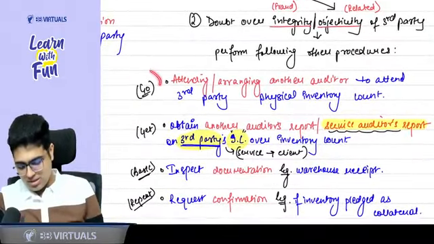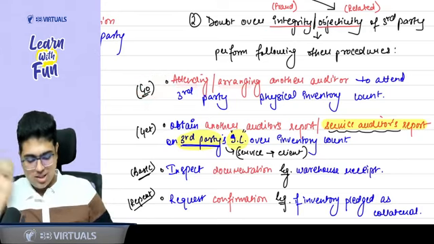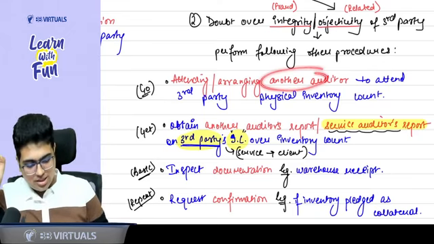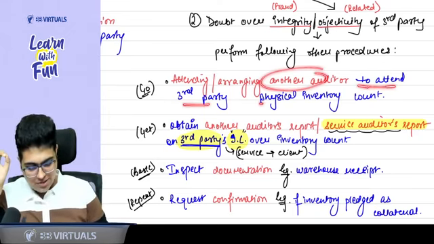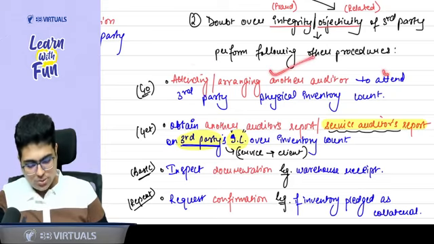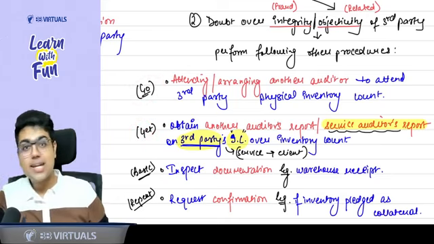First thing you can do is go. Go means attending or arranging another auditor to attend the third party physical count. So either you can go and attend, or you can arrange another auditor to attend the third party inventory count. First point is go. Second point is get. Sir, what do you mean by get?